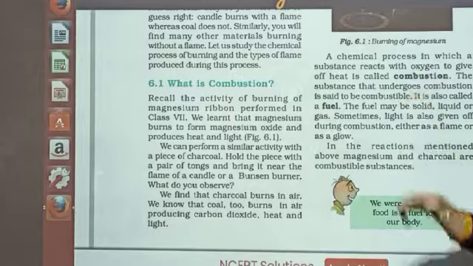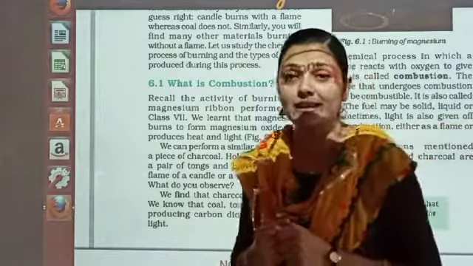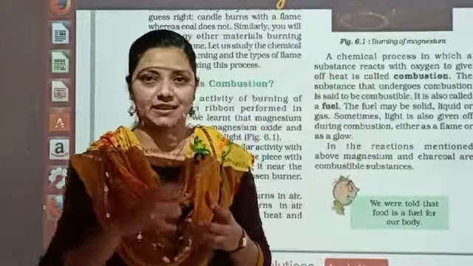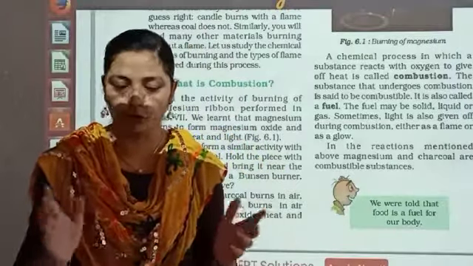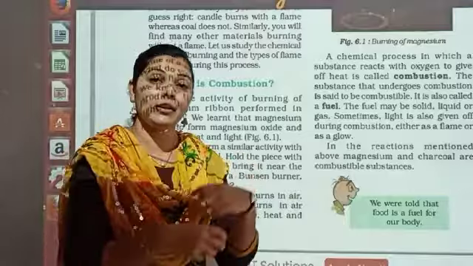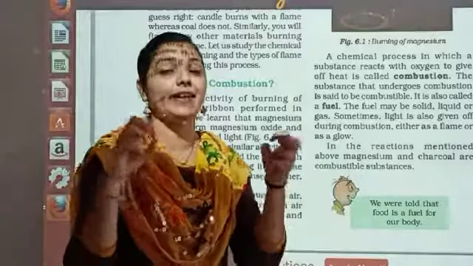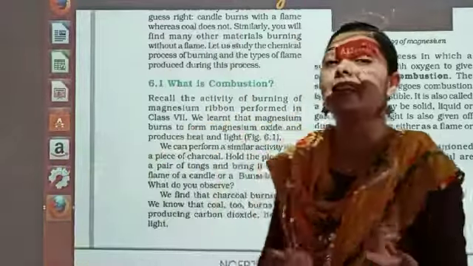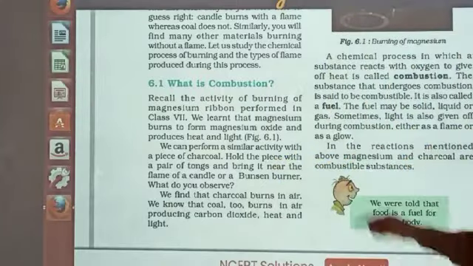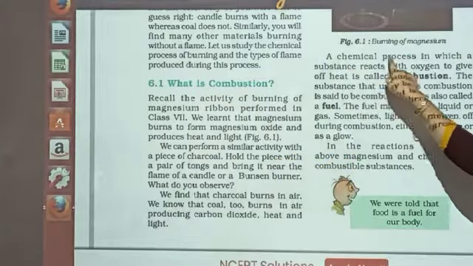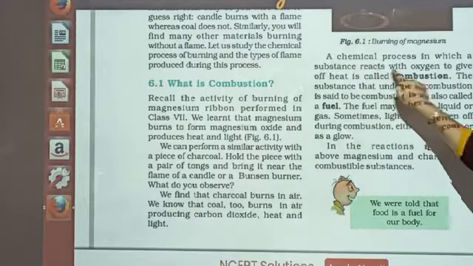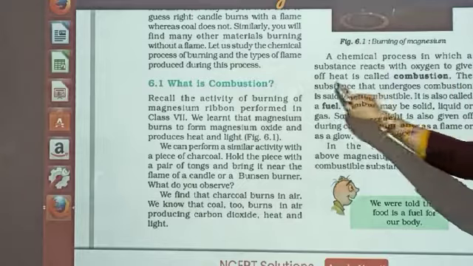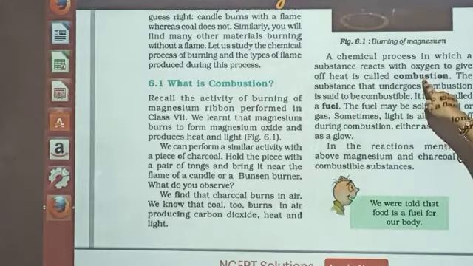A chemical process. Combustion क्या है? एक chemical process है जिसमें आपका substance, कौन सा substance? Generally fuels. Generally all the fuels. Okay. Fuels are reacting with oxygen and producing heat energy. That process is called combustion. Again, a chemical process in which a substance, meaning fuels, reacts with oxygen to give off heat is called combustion. So dear student, you have to remember this.